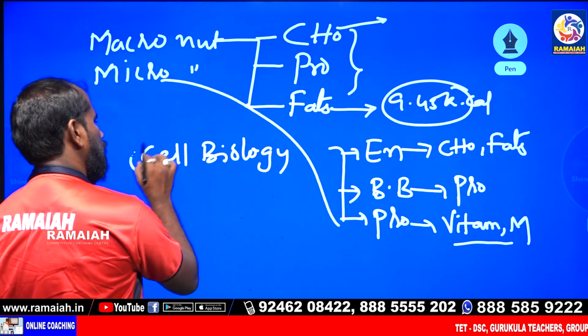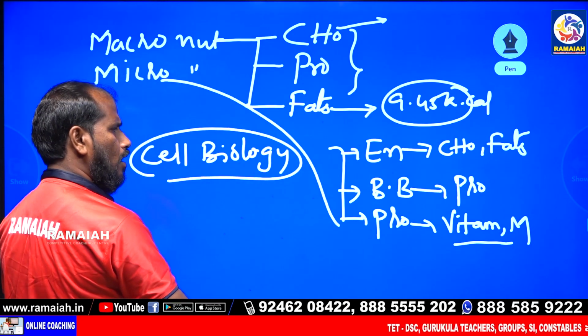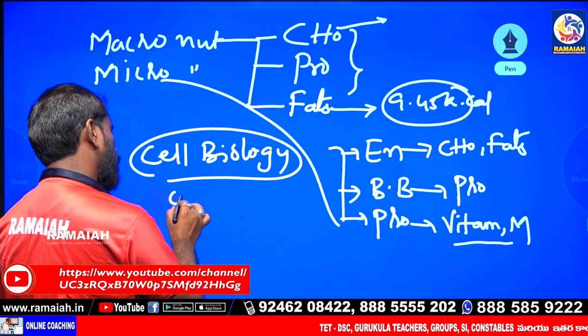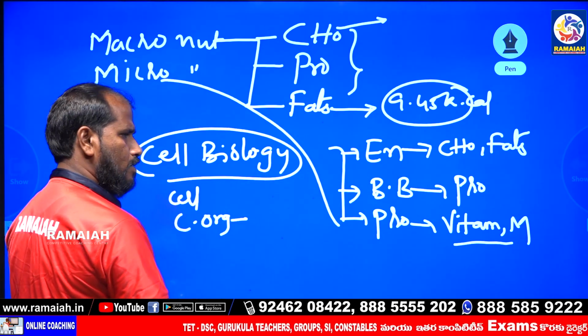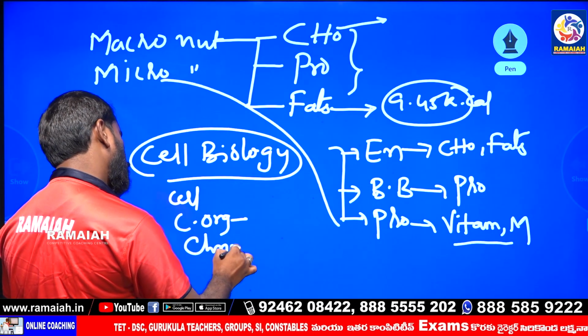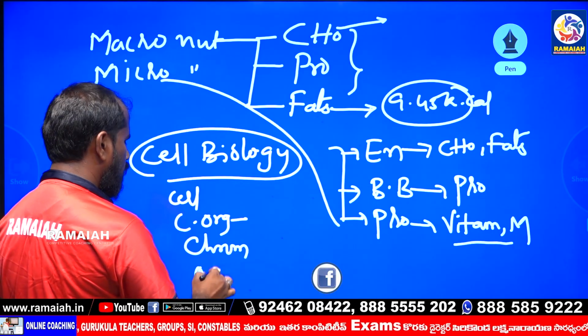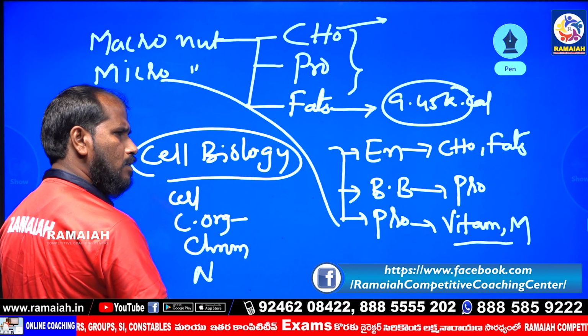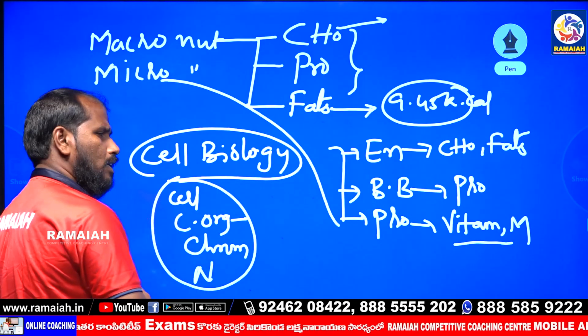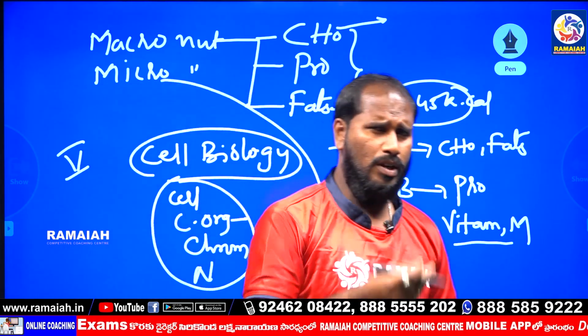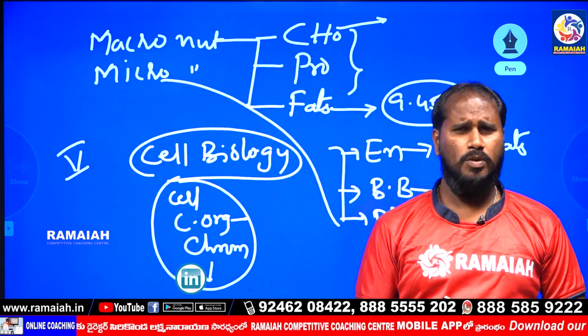Next, cell biology: cell organelles and their functions, chromosomes, nucleus. For example, the cell organelle mitochondria. What is the function of mitochondria?